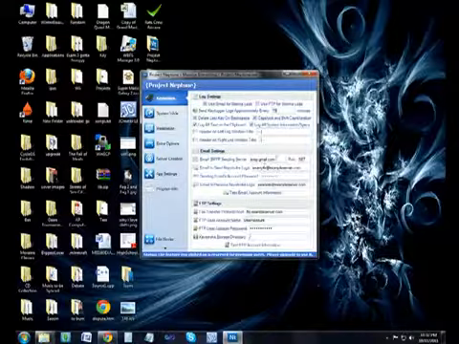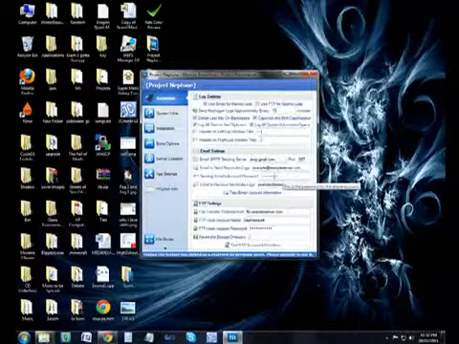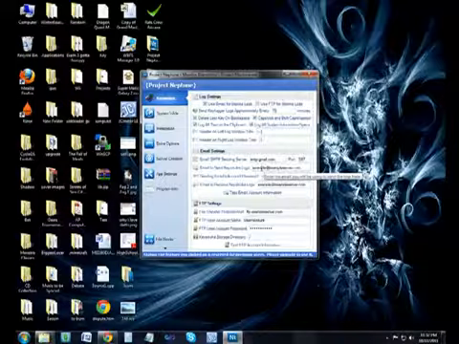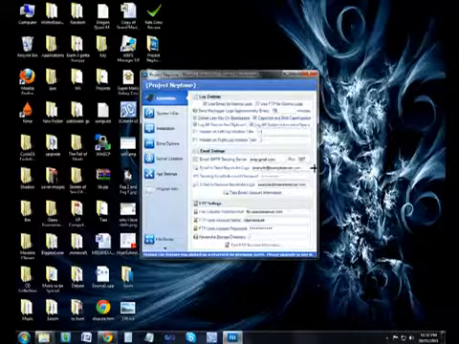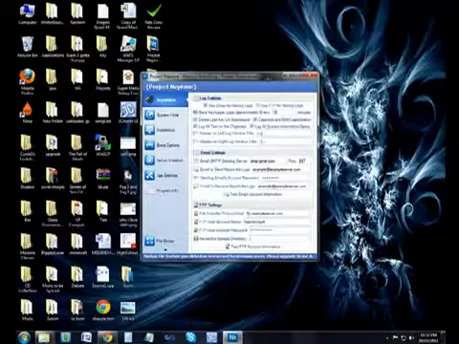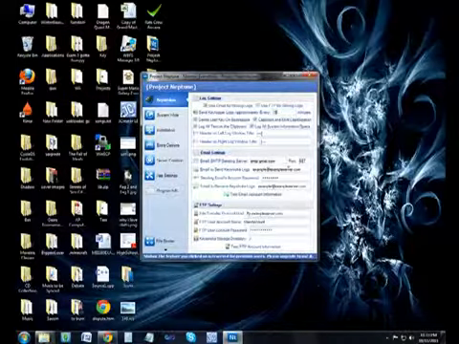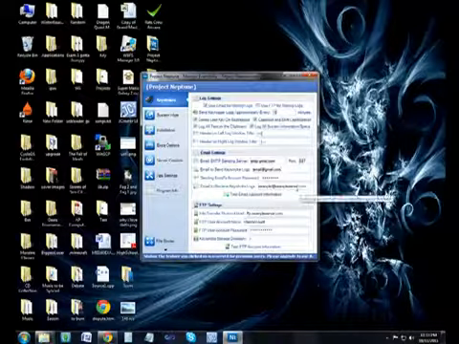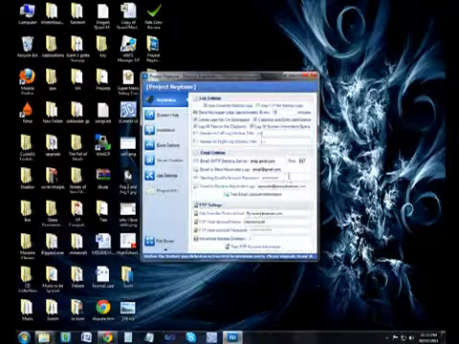Now right here is where you're going to enter your email to send, the password for that email, and the email to receive the logs that you've sent. And yes, you could actually send the logs to the same email if you so please, all up to you. Obviously, some people don't feel safe about putting their password on here, so it's very simple just to make a new email on Gmail. So I don't know why I wouldn't, but I'm not going to put all of this in there. All you're going to do is just type in your email at gmail.com, your password, and then your email that you're going to receive.